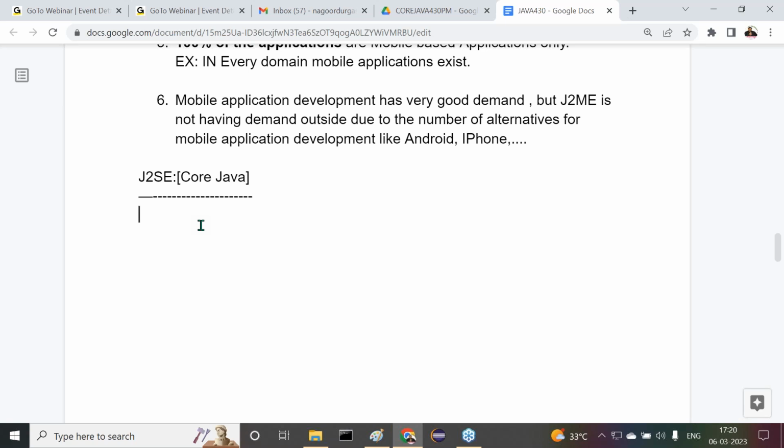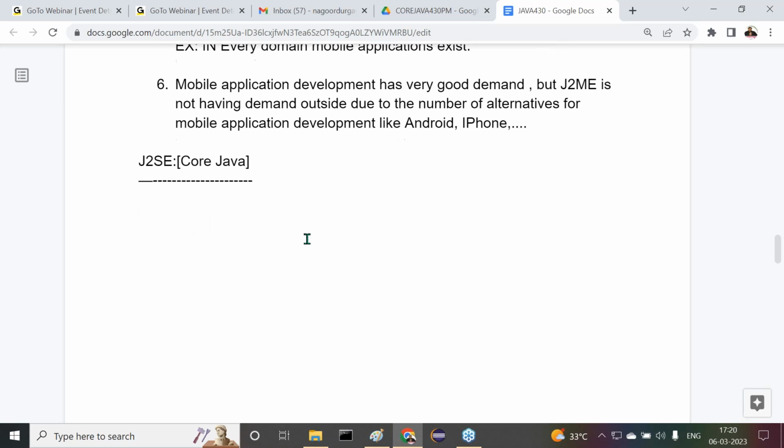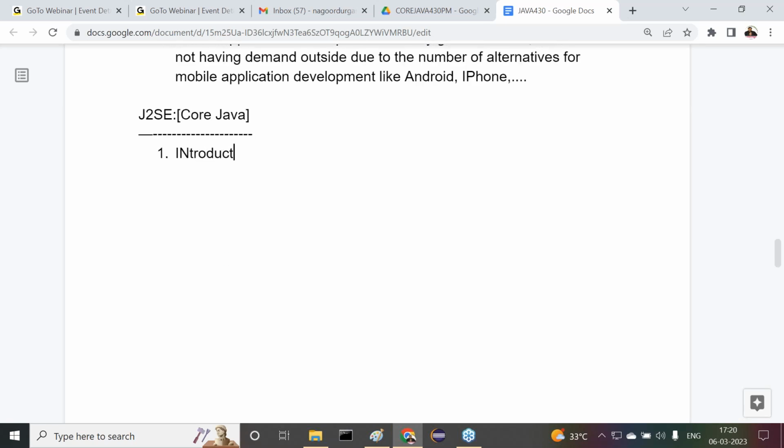Before starting our concepts, what I'm going to teach inside this core Java, at least we need to have some list. Anyway, I will share this document, which will be available permanently for you. There we can look at the total content I'm planning. All right. Now, the very first thing I'm going to discuss is the introduction part.